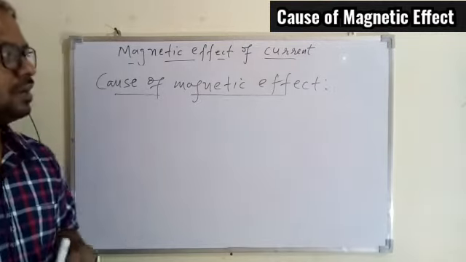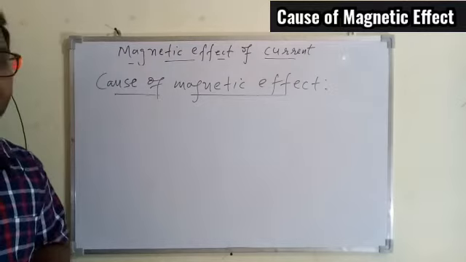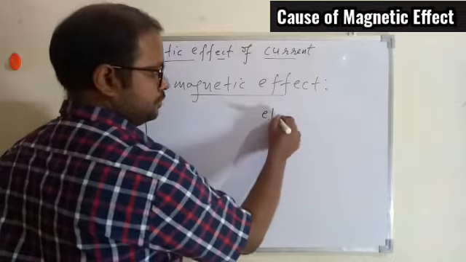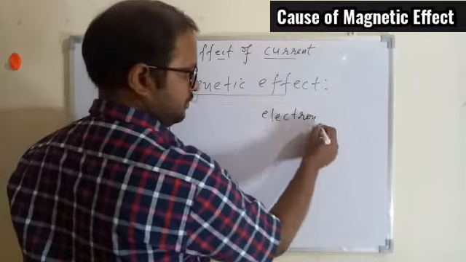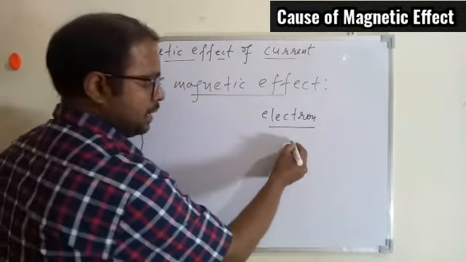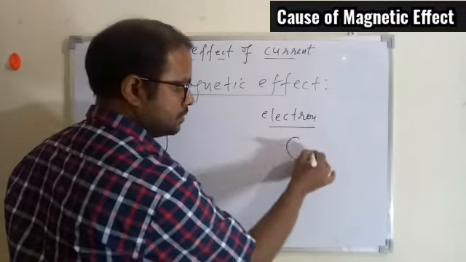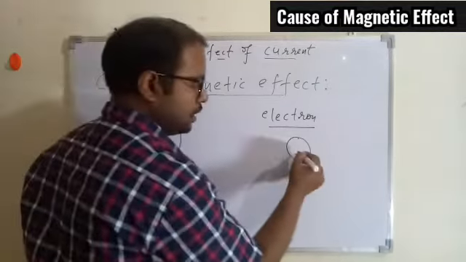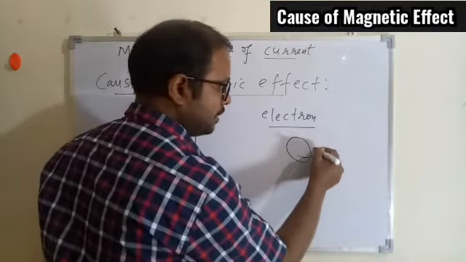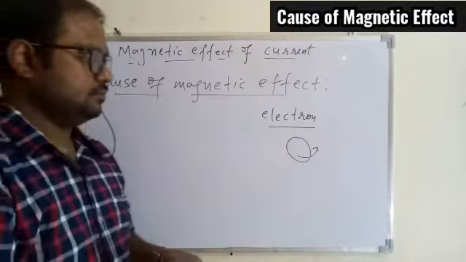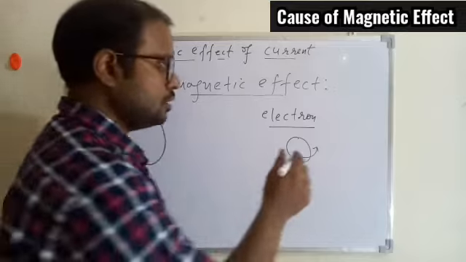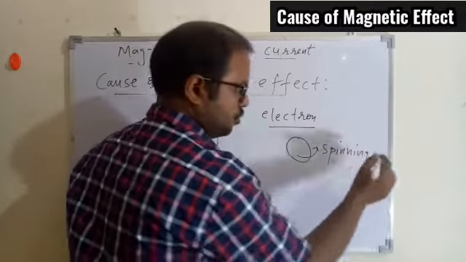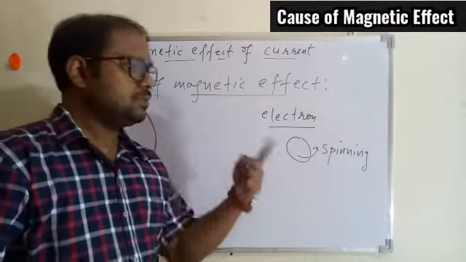But still the simple concept is, you know electron. Any electron, if I am drawing the big picture, is basically having a rotation that is also called spinning. So electron is always spinning.